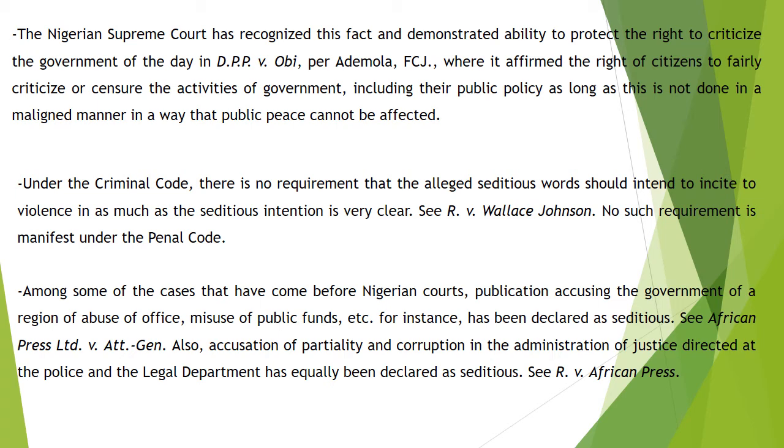Take note of that because it is a Supreme Court decision. In the case of DPP v. OB, Ademola CJ, the Chief Justice of the highest court of the land then, said that provided the critique is done in good faith, to censure fairly the activities of government, is not malign in any manner, and does not bring about a breach of the peace, of course, it will not be seditious in any way.